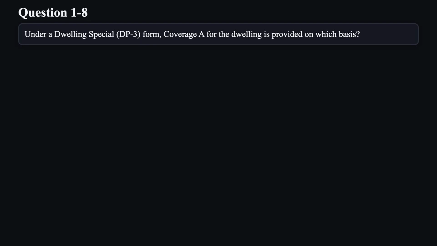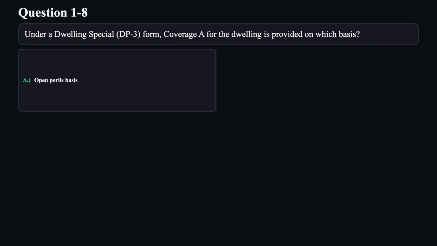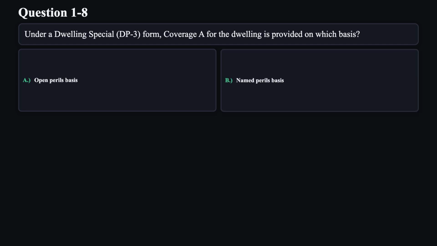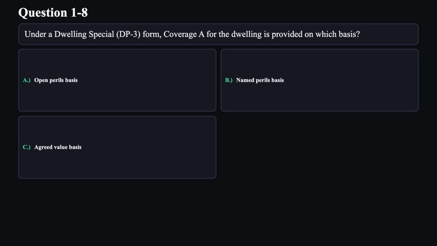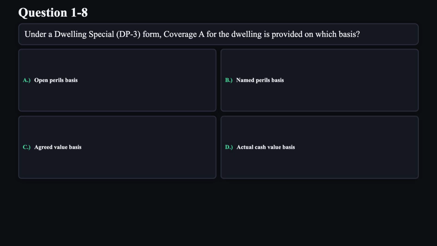Question 8. Under a dwelling special, DP3 form, coverage A for the dwelling is provided on which basis? A. Open perils basis. B. Named perils basis. C. Agreed value basis. D. Actual cash value basis.